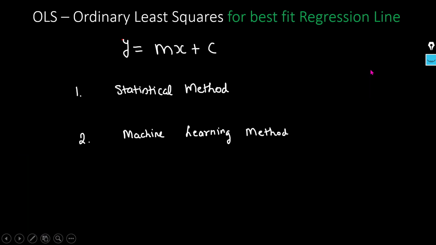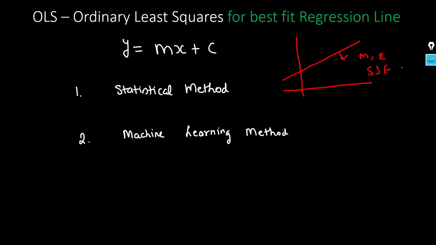Now we will see what are the different methods we can use for this OLS method. Earlier we understood how we can draw this best fit line with the help of M and C, and we will use the SSE to minimize this as much as possible with the help of M and C. So this M and C we will use to draw this line, this is your C and this is your slope. SSE is your evaluation matrix, because we are going to evaluate this particular linear line equation. So this evaluation matrix we will use to get the best fit line.